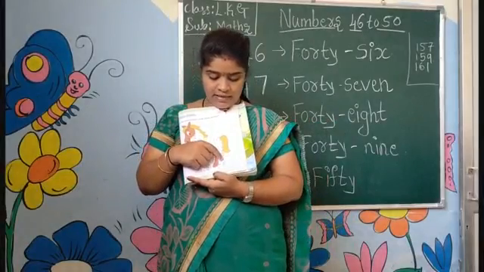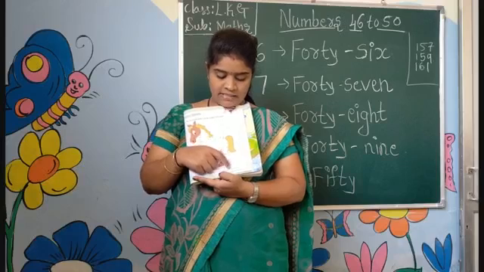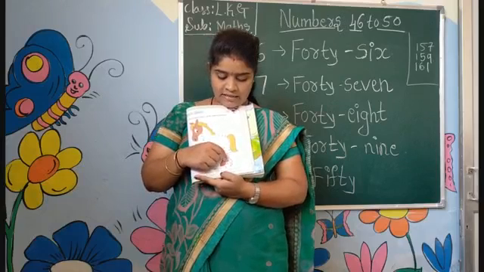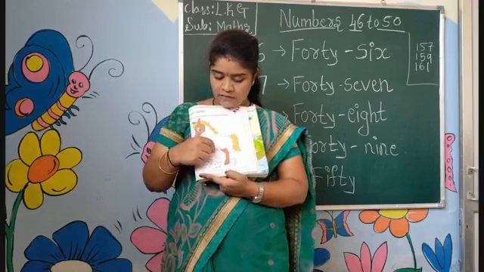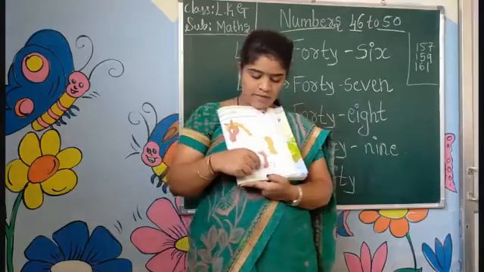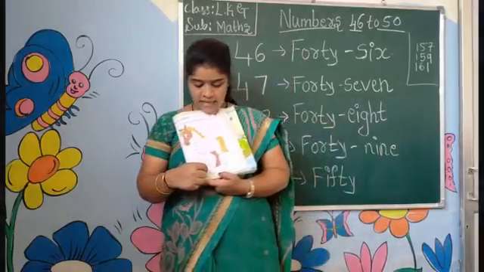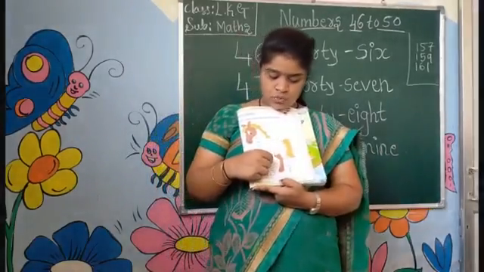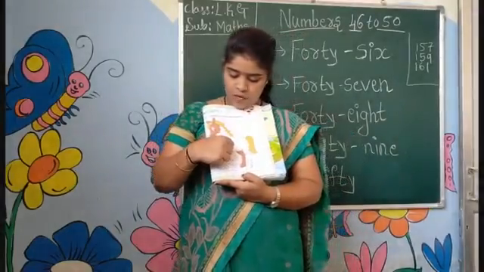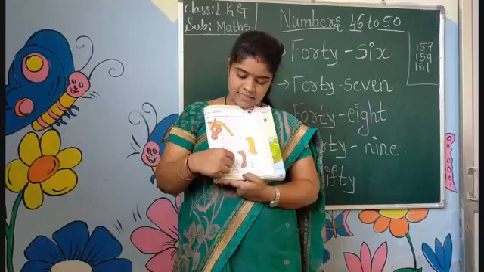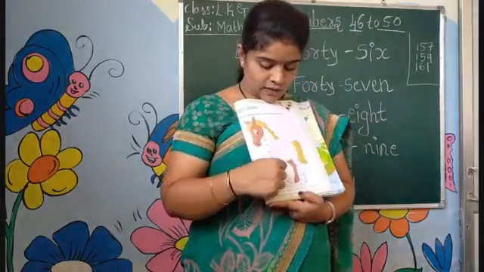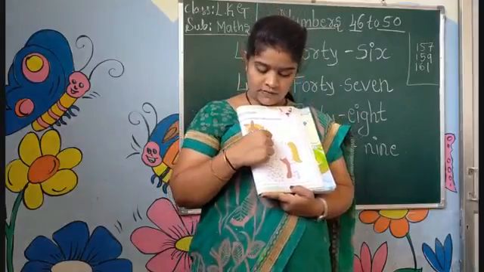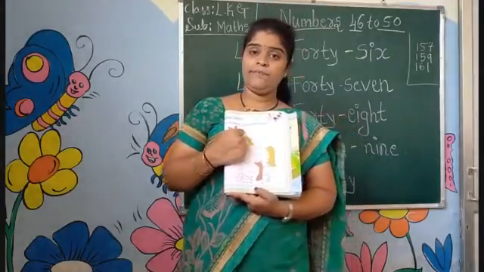Where is the 12 here? 12, 13, 14, 15, 16, 17, 18, 19, 20, 21, 22, 23, 24, 25, 26, 27, 28, 29, 30, 31, 32, 33, 34, 35, 36, 37, 38, 39, 40, 41, 42, 43, 44, 45, 46, 47, 48, 49, 50.